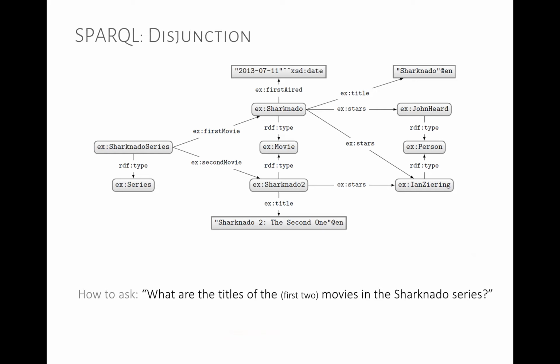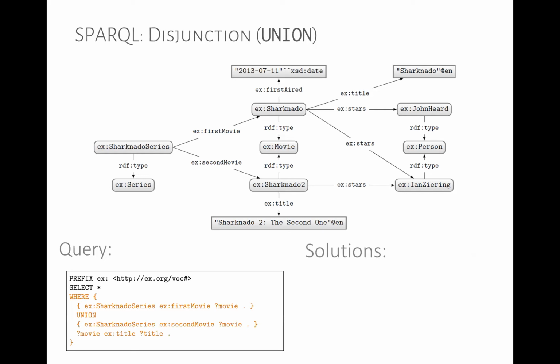Okay, so another super common thing that we have in relational algebra and in SQL is the idea of disjunction, or what we would call union, or. In this case, what we're looking for are the titles of the first two movies in the Sharknado series. We have Sharknado, title of Sharknado, and Sharknado 2, title of Sharknado 2, the second one. Very creative title. So what we're going to ask for is the title of Sharknado or the title of Sharknado 2.